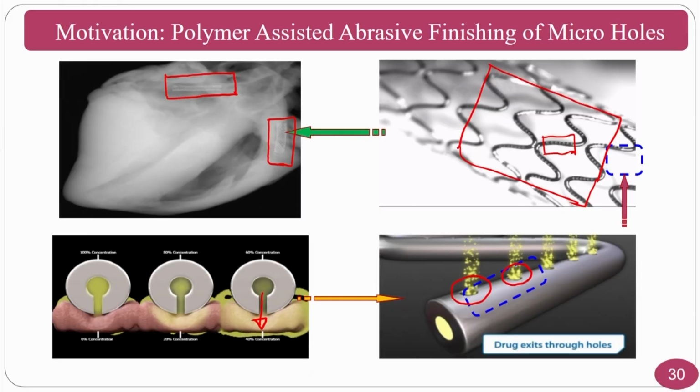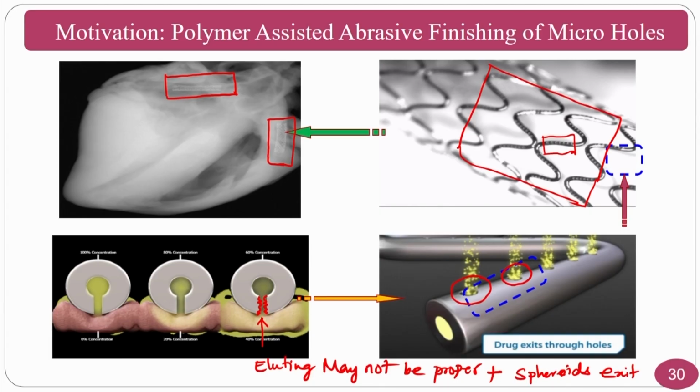That's why, if you don't have proper surface roughness, and if you see the laser surface or the EDM surface, what you normally see is that the hole will be very rough. If the surface is rough, the biggest problem is that the drug eluting may not be proper. At the same time, these spheroids which are formed will also exit from the surface. These two will damage the tissues which are there in the heart.